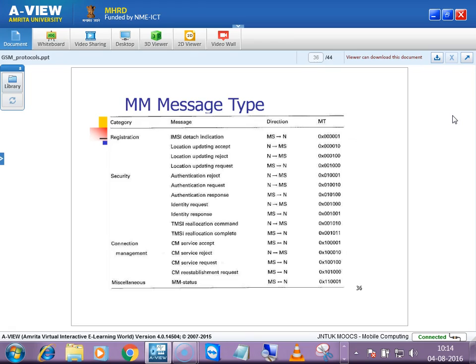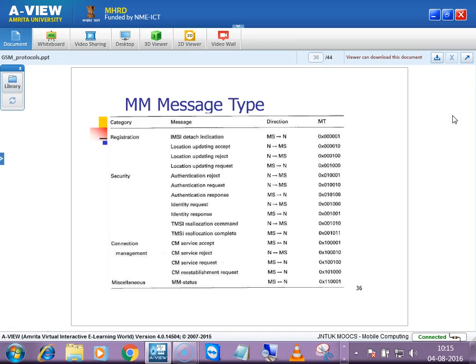What about IMSI? Please don't get confused. IMSI will be present in the SIM, the subscriber identity module. Whatever information is related to the subscriber will be stored in the SIM. That is why it is called subscriber identity module, the module which holds the information of the subscriber. So IMSI is nothing but an identity which is given to a subscriber, and that IMSI will be held by the SIM.